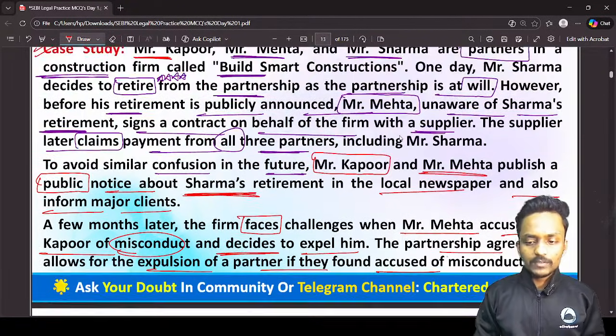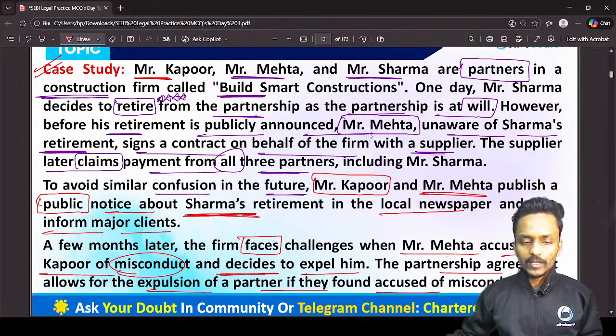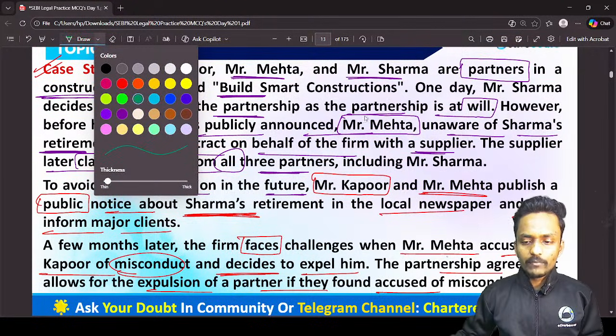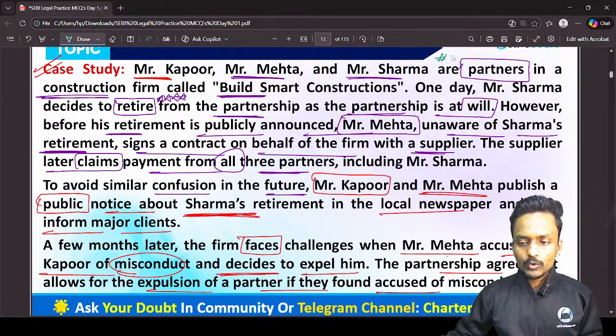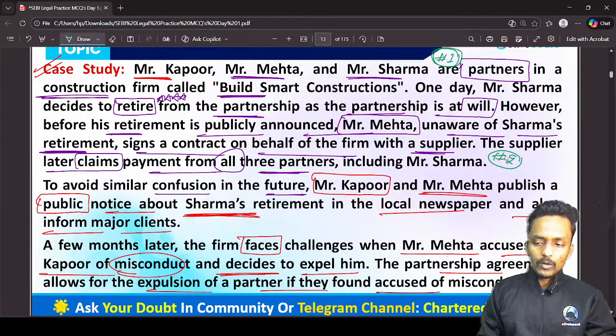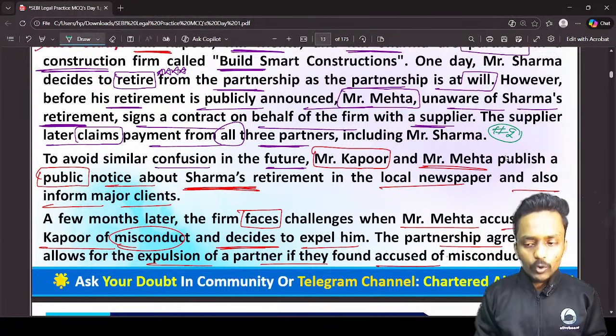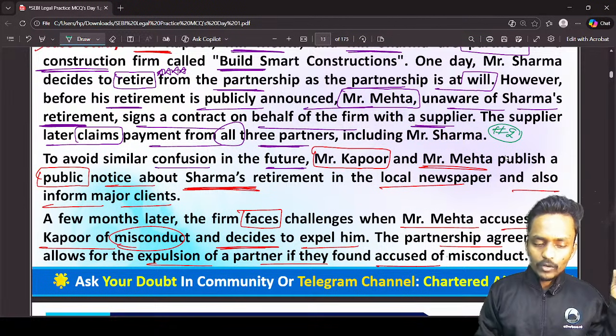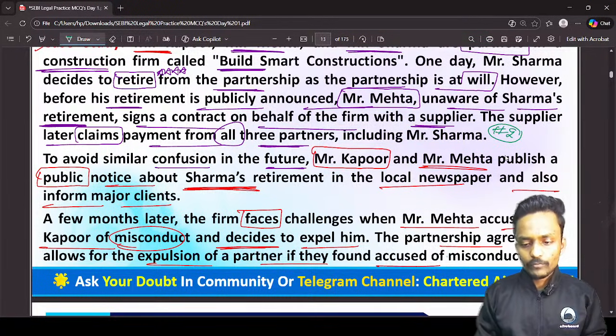So guys, we have four situations in this entire case study. The first situation on your screen: one partner has taken a decision to retire from this partnership firm. The second situation: one of the partners has entered into a contract with an outsider, and he didn't know whether one of the partners had already retired from the partnership firm or not.